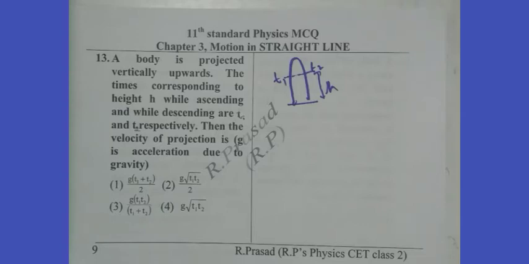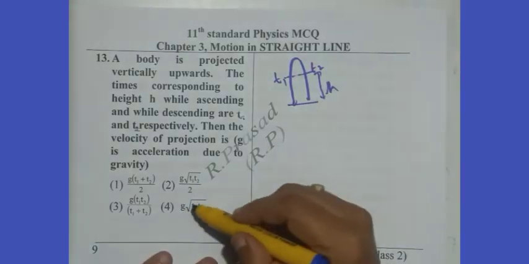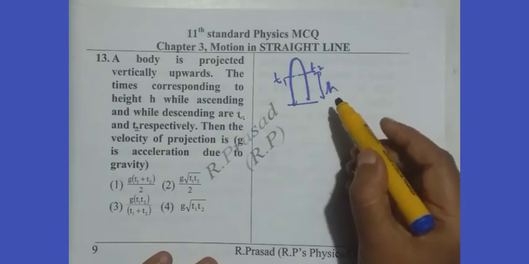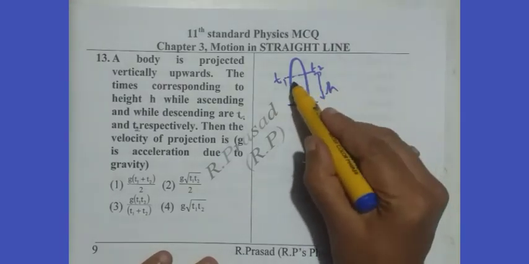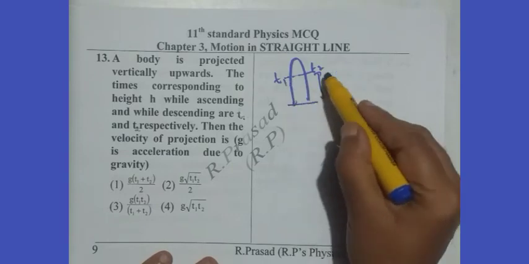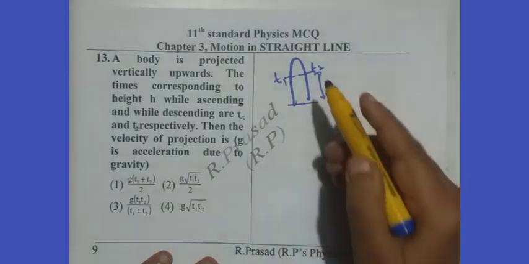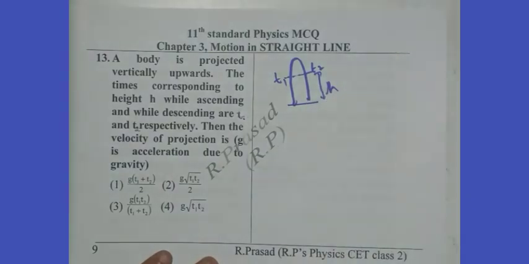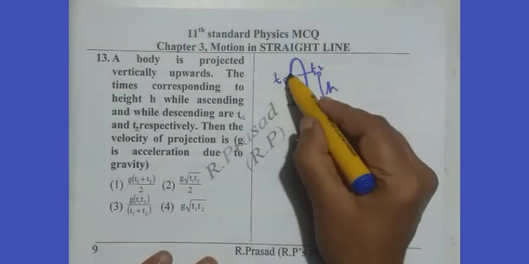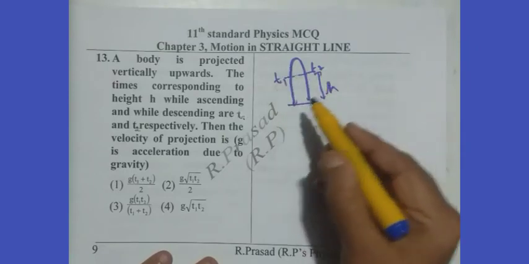We start with the calculation for g and t1, t2 relation by writing expression for h. Observe, at time t1 or t2, the height is h, the displacement is h. So I write the formula, first, while it is ascending.